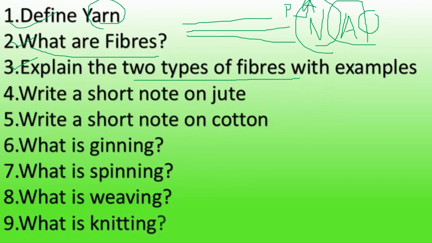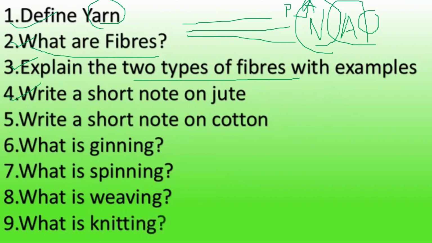For example, one sentence says it is cultivated during the rainy season, and the next sentence says jute is mainly grown in West Bengal, Bihar and Assam. Compile those two sentences and write like this: jute is mainly grown in India, in West Bengal, Bihar and Assam during the rainy season. Clear? The next sentence is it is harvested at the flowering stage and the stems of the plant are immersed. Add conjunctions like and, compile the sentences and write. Clear? So that is write a short note on jute.